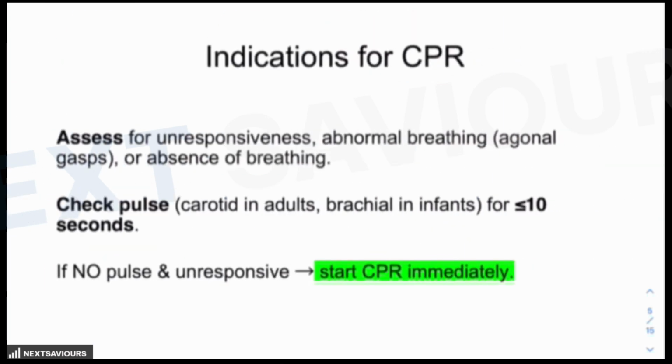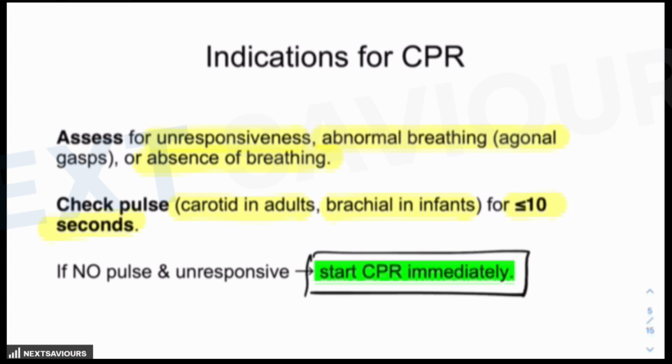Imagine a patient who is unresponsive, or breathing abnormally, like gasping, or not breathing at all, absent breathing. You go on to check the pulse. Carotid pulse has to be checked in adults, while brachial pulse has to be assessed in infants. If there is no pulse felt within 10 seconds or less, then don't waste your time and start CPR immediately. So these are the indications for CPR.